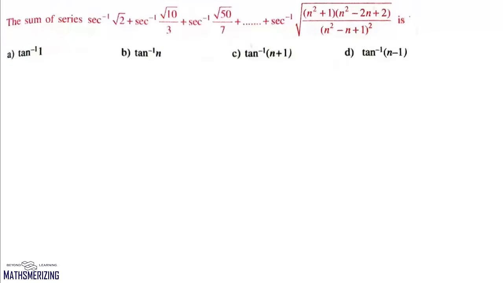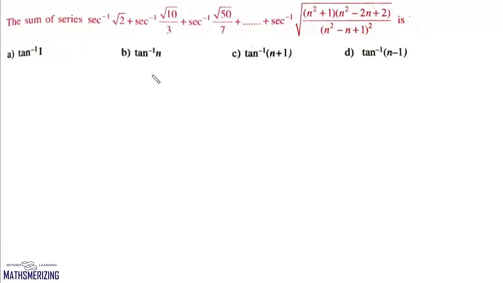Now here again we are given some series: secant inverse root 2, secant inverse under root 10 by 3, and it goes all the way up to secant inverse of under root of (n square plus 1) into (n square minus 2n plus 2) upon (n square minus n plus 1) whole square. And the answer they have given is in terms of tan inverse. So here also we have to change the series in terms of tan inverse.